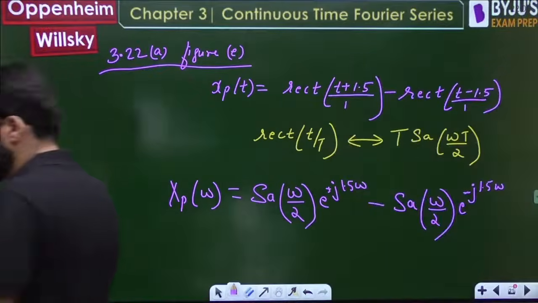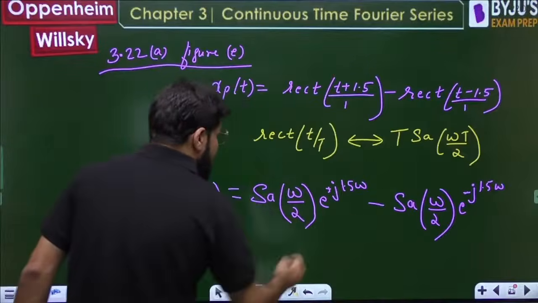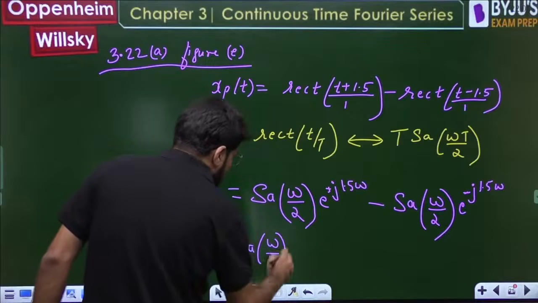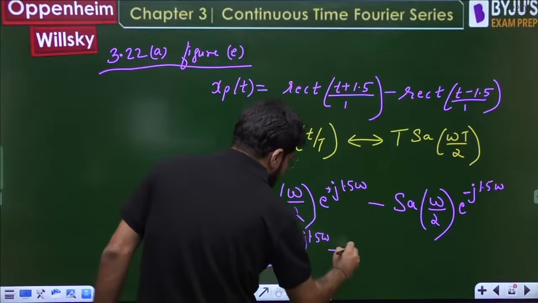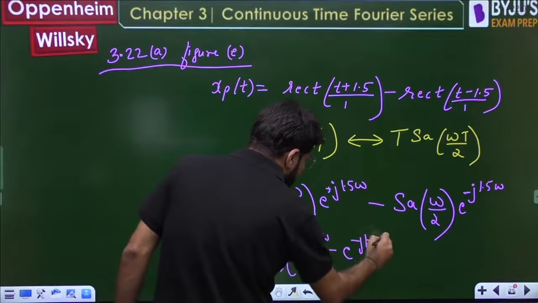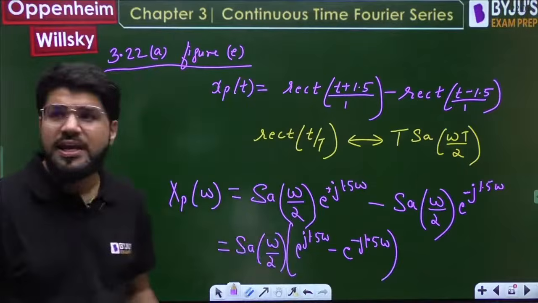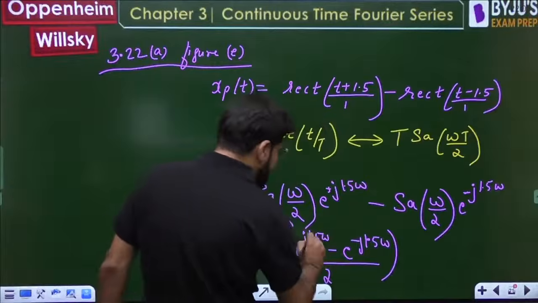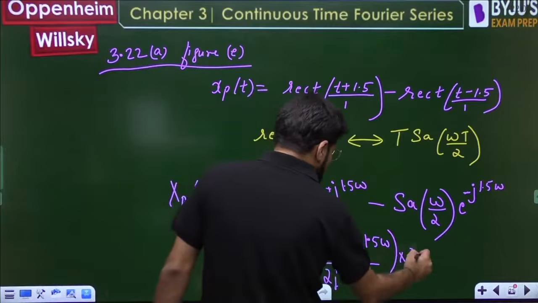Chaliye. So now what is the xp omega? Sampling omega by 2 common. So I should be getting e power j 1.5 omega minus e power minus j 1.5 omega. That's it. If you divide by 2j, it will become the sine theta formula: e power j theta minus e power minus j theta divided by 2j gives sine theta.